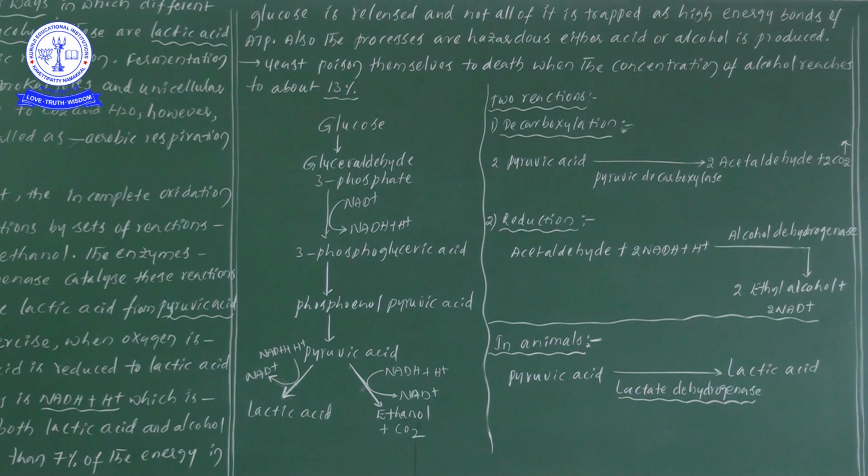Now in decarboxylation, what is happening? Two molecules of pyruvic acid are converted into two molecules of acetaldehyde plus carbon dioxide, in the presence of the pyruvic decarboxylase enzyme. Why are we taking this process as decarboxylation? Because here carbon dioxide gas is released.